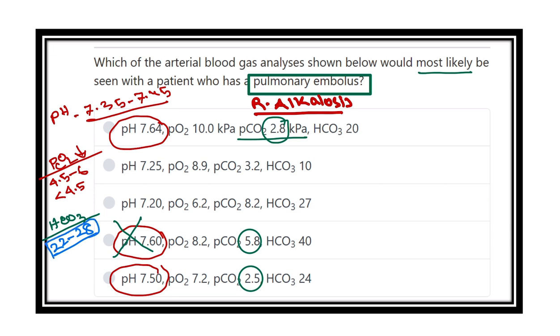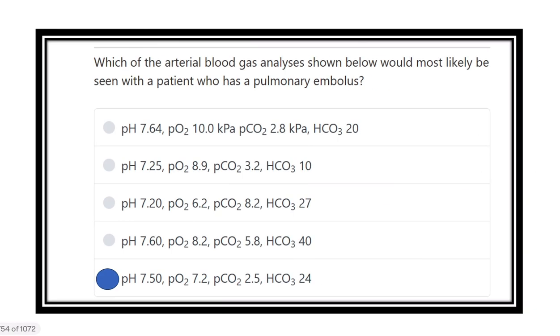So let's see the normal bicarbonate level or slightly reduced bicarbonate level. So here the bicarbonate level is 20, which is reduced because the normal range is 22 to 28, and in the last option the bicarbonate level is 24, which is within the normal limit. So our answer will be this last option. So here we can see this is the last option.